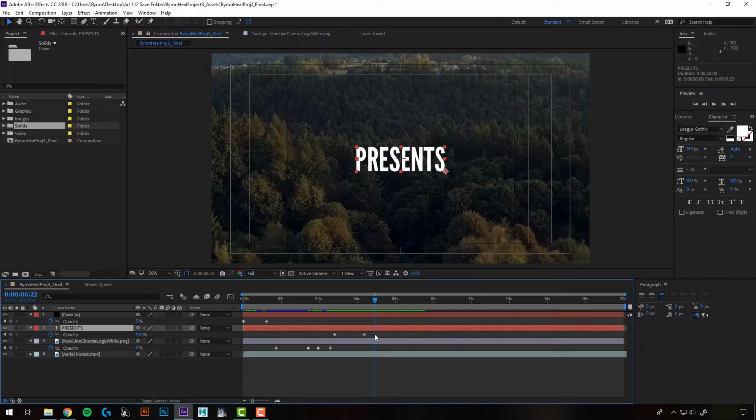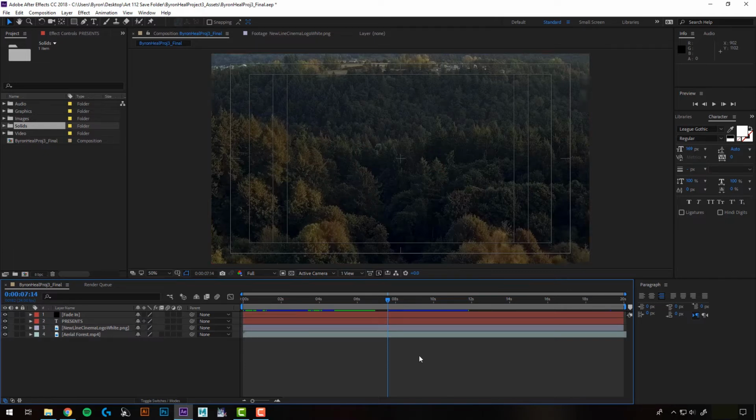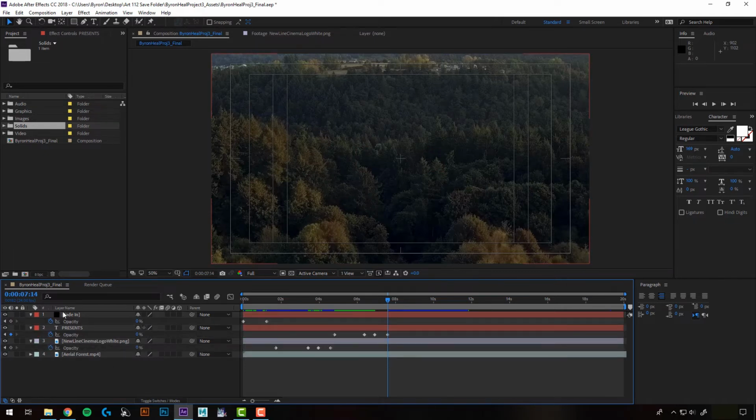So I'm going to scrub forward a little ways, and with it still at 100%, I'll hit the little diamond here to set a new keyframe. And then I can scrub forward and bring that down. And it's going to automatically set a keyframe at 0. You'll notice that my layers are all open, and it can start to get confusing with which one I want to work on. So to collapse all of them, if I just deselect them, I can hit U, and that will collapse all of them. If I press it again, it'll open up whatever has a keyframe on it.